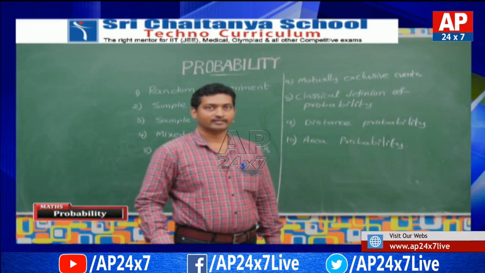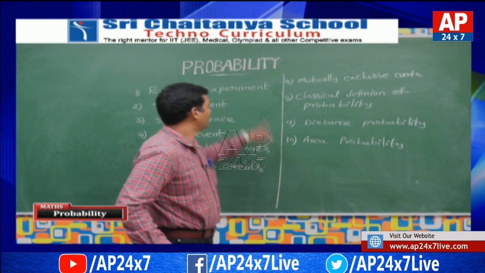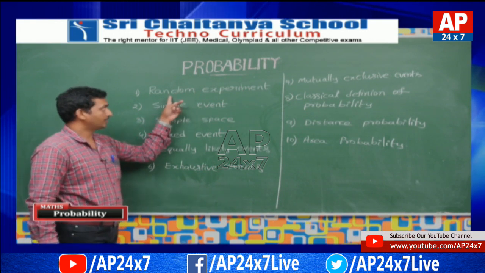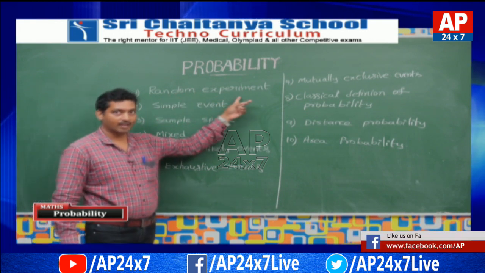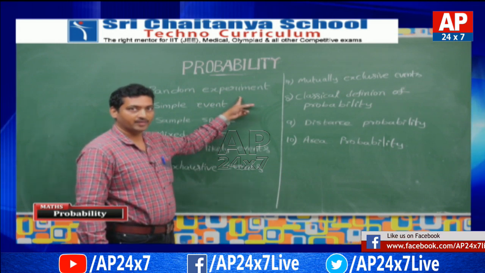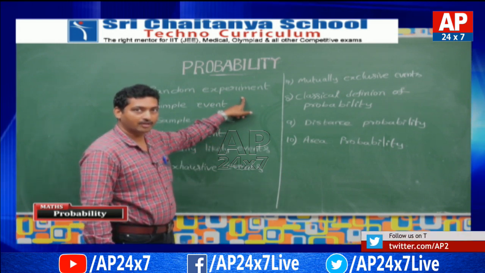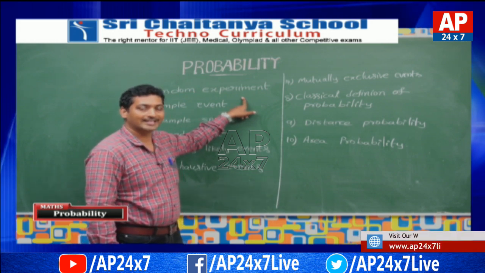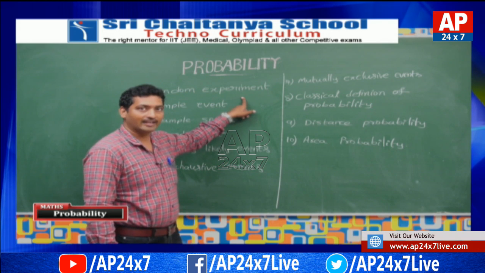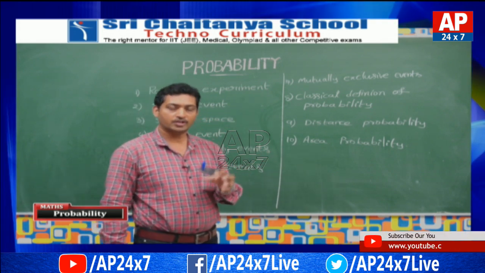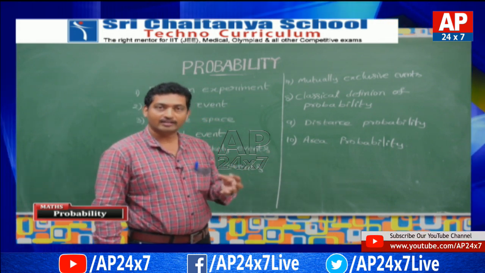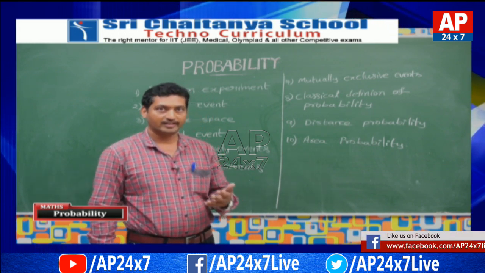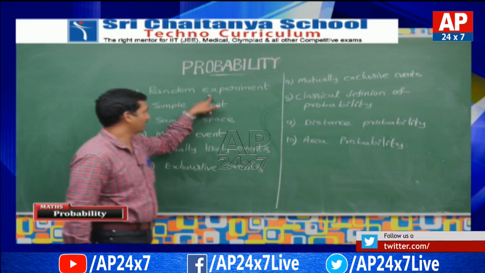Let us revise the total topic of probability. We started our lesson with random experiment. What is meant by random experiment? A random experiment is an experiment which can be conducted any number of times under essential and similar conditions, and there is a set of outcomes associated with it, and the result is not certain, and any one of the possible outcomes is called a random experiment.